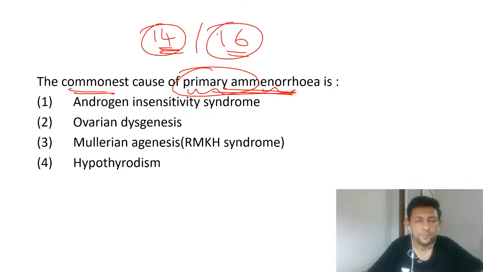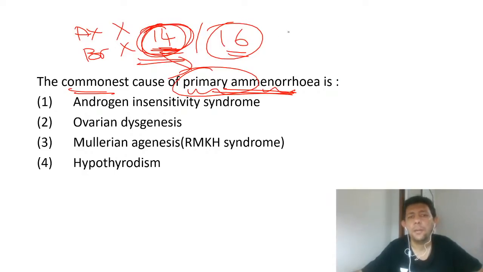If by the age of 14 years you see a female with no axillary hair, no pubic hair, and no breast development, then even at 14 years you can label her as primary amenorrhea. But if the breast has started to develop and axillary and pubic hair have also started to develop, then we can wait.